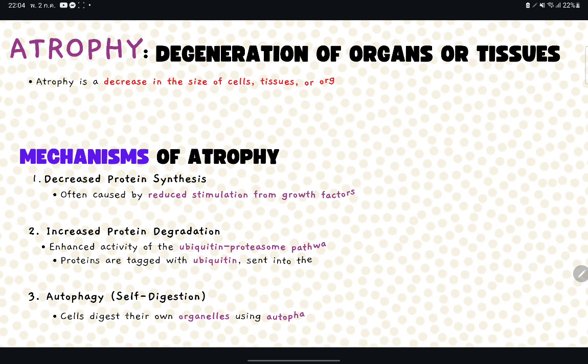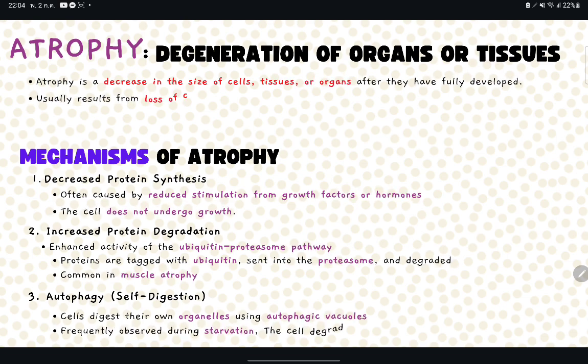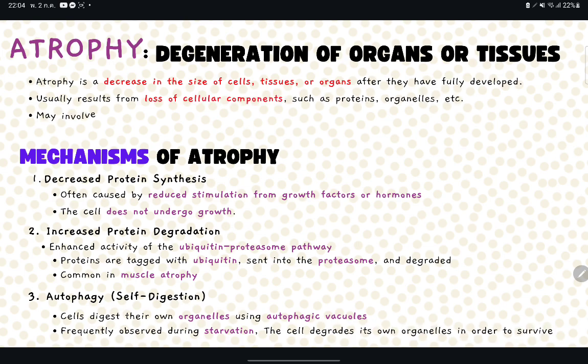Atrophy, degeneration of organs or tissues. Atrophy is a decrease in the size of cells, tissues, or organs after they have fully developed. It usually results from loss of cellular components.